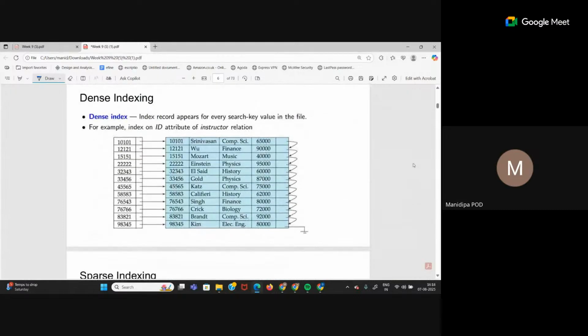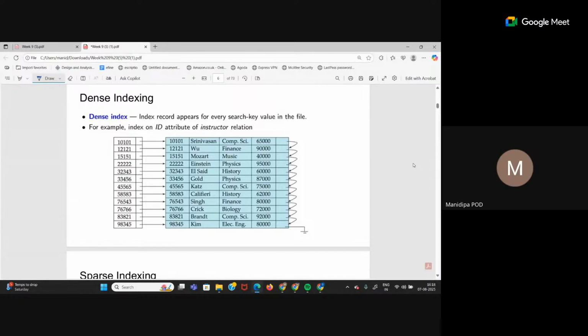Now the main classification that we'll discuss, which is more important from an exam point of view, is what is dense index and what is sparse index. Okay, this is another classification. So primary, secondary was a different classification. This classification is based on how the indexing is done.